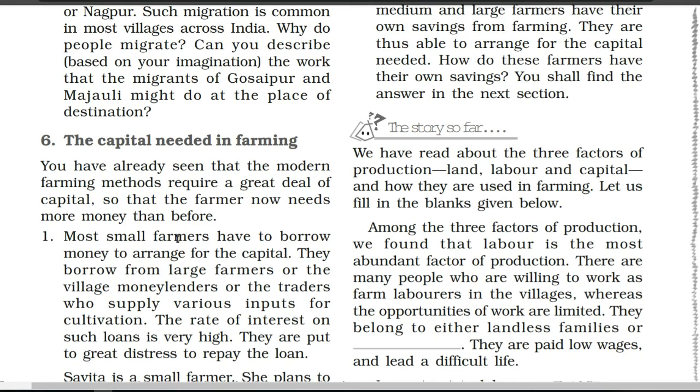So let's see what kind of capital they require and how they manage. Most small farmers have to borrow. This is the condition of the small farmers. Most small farmers have to borrow money to arrange for the capital. They borrow from large farmers or the village moneylenders or the traders who supply various inputs for cultivation. The rate of interest on such loans is very high. They are put to great distress to repay the loan.